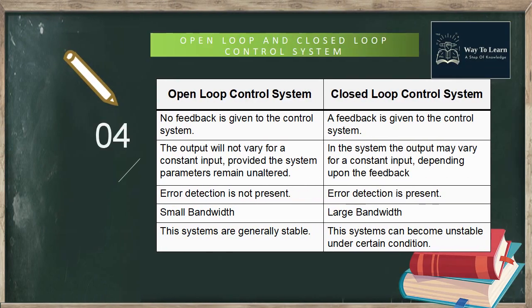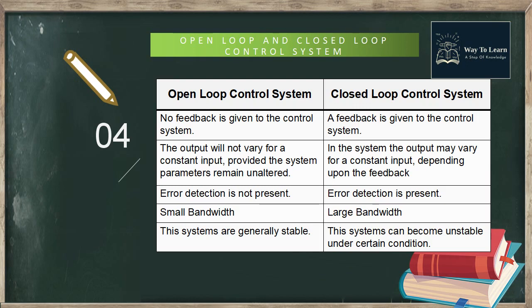And the last one is the comparison of the open loop and closed loop control system. In the open loop control system, no feedback is given, whereas in closed loop control system a feedback is given. The output will not vary for a constant input provided the system parameters remain unaltered for open loop control system, whereas for closed loop control system the system output may vary for a constant input depending upon the feedback.